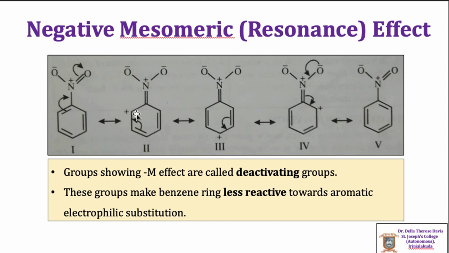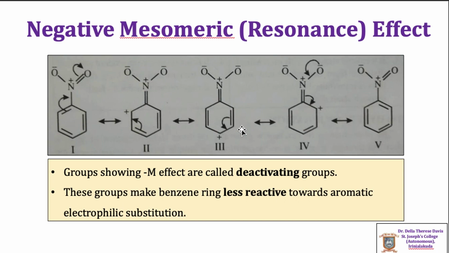This positive charge is delocalized across the benzene ring, which is shown by the resonance structures 2, 3 and 4. And thus the benzene ring becomes electron deficient.